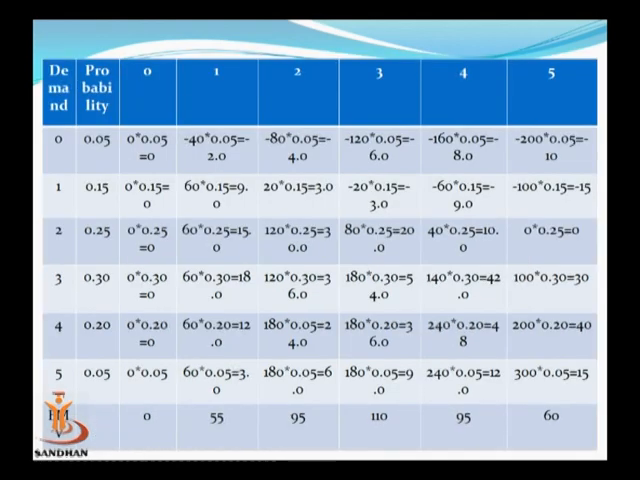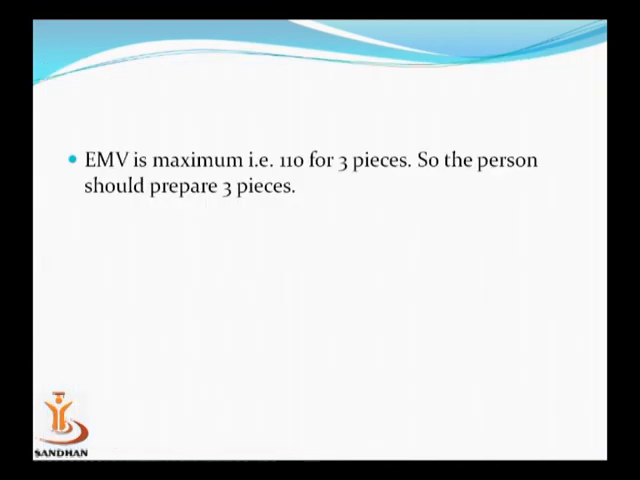You can have this type of table. This is an EMV table. You need to multiply this and you can find that the table has been completed, out of which the highest value is 110. The 110 tells you that the EMV suggests that 3 pieces will give the maximum profit. The EMV is the maximum and 3 pieces will be prepared by this investment procedure.